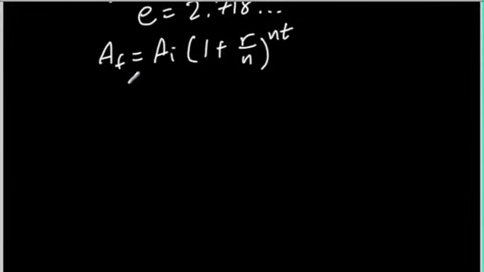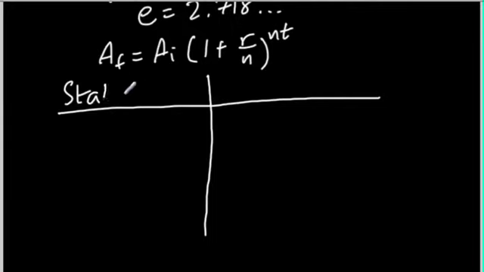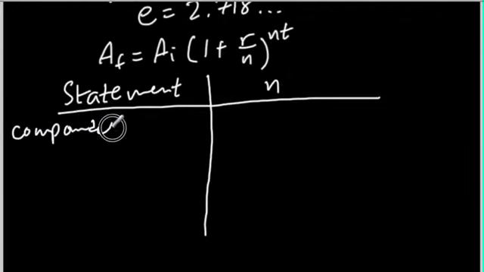So let's go back to our statements. Here's a statement, and here's the n. For example, if I said compounded yearly, in other words, it's compounded once a year, so the interest is paid only once every year.